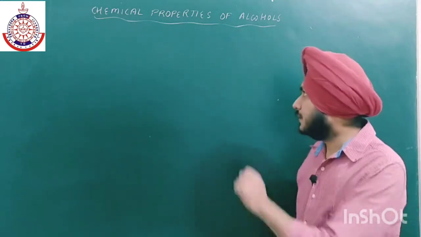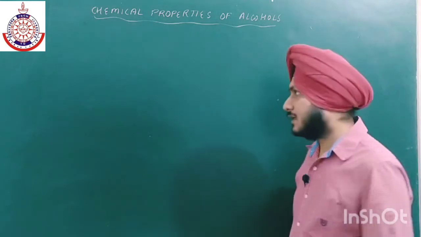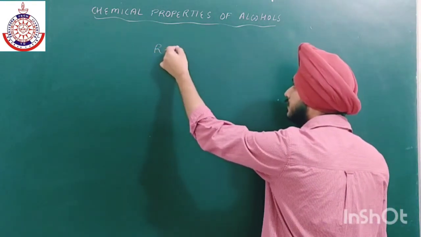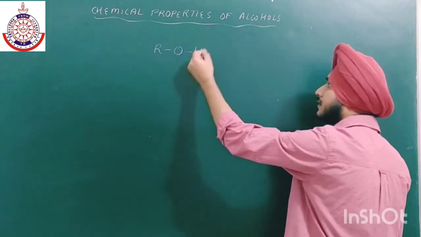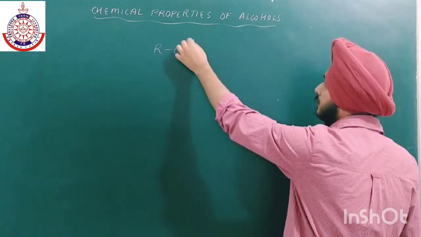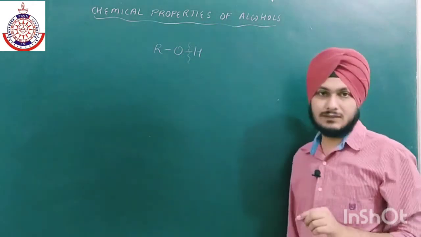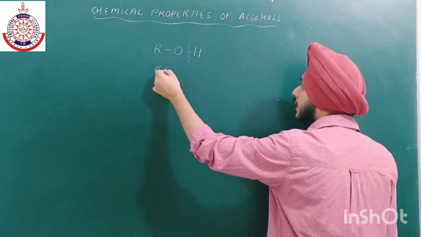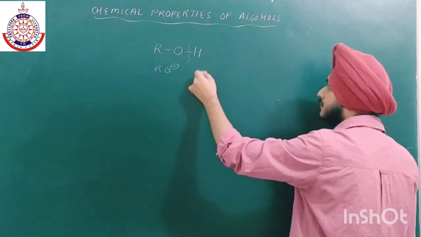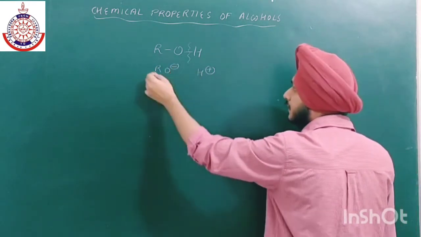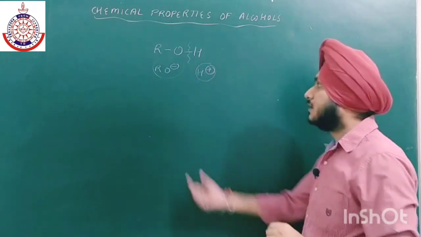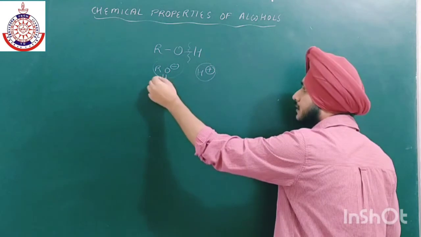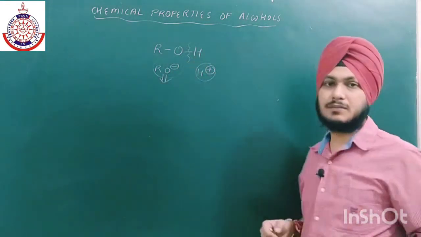Now in the previous class I have already told you that two types of cleavage take place. If this bond cleaves, then we will get RO negative and H positive. Now this is a nucleophile and this is an electrophile. So alcohol will act as a nucleophile if the OH bond breaks.